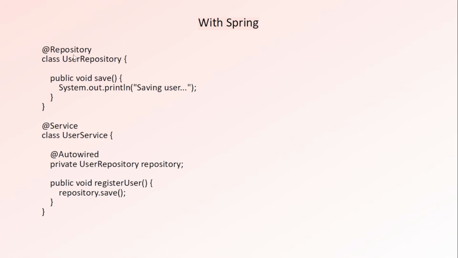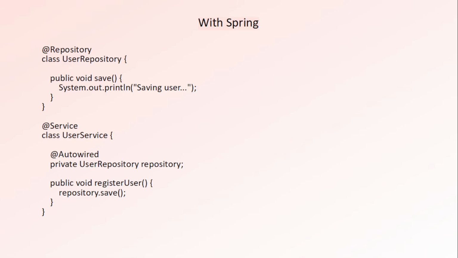Here, this is the repository annotation. It tells Spring that this class is responsible for database operations. And the service annotation marks the business logic class. The Autowired annotation asks Spring to inject the required object automatically. So instead of creating a new user repository ourselves, Spring will simply create it internally. So Spring is an open source Java framework that simplifies enterprise application development by managing objects and their dependencies automatically.